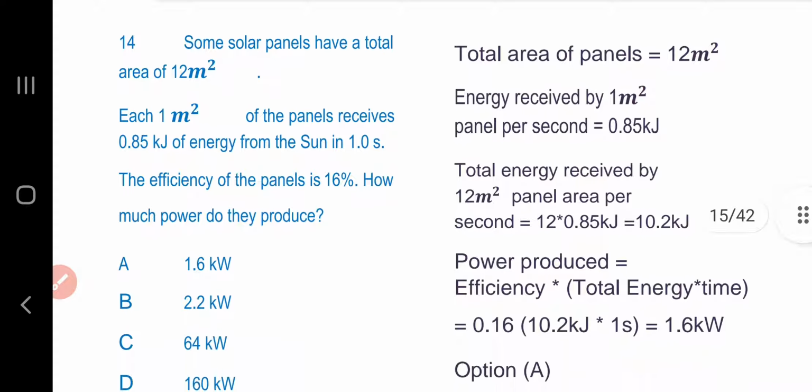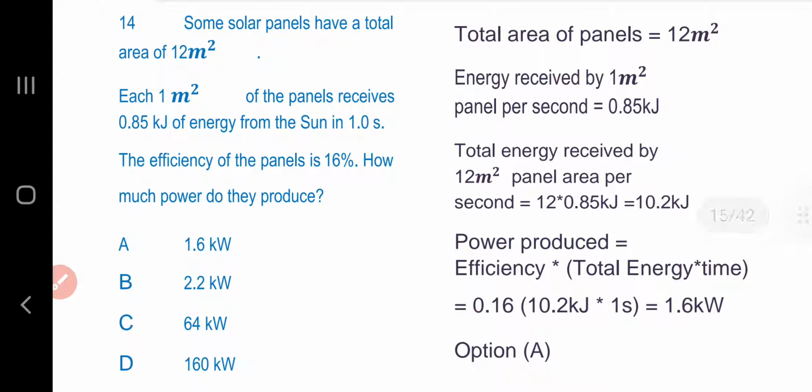Question number 14. Some solar panels have a total area of 12 meters square. Each 1 meter square of the panels receives 0.85 kilojoule of energy from the sun in 1 second. The efficiency of the panels is 16%. How much power do they produce?